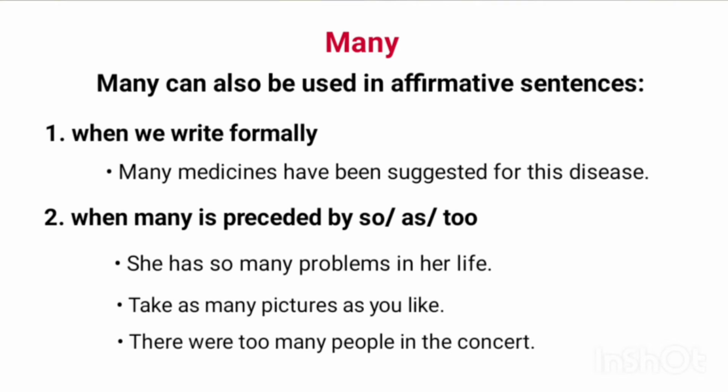Examples: she has so many problems in her life. Take as many pictures as you like. There were too many people in the concert. In these affirmative sentences, we have used so many, as many, and too many.